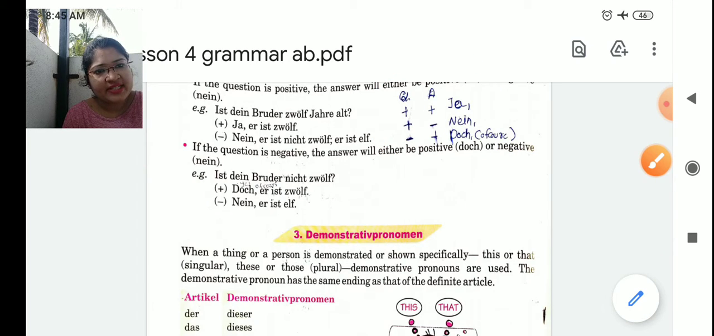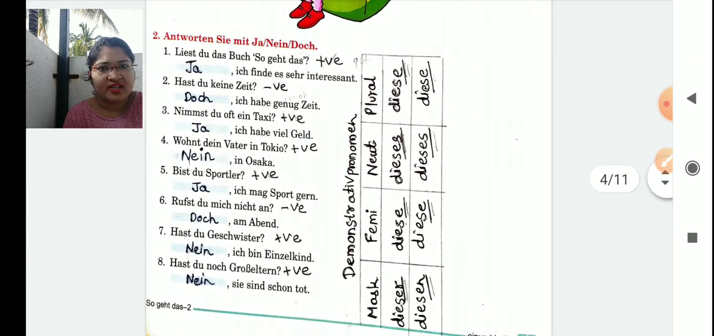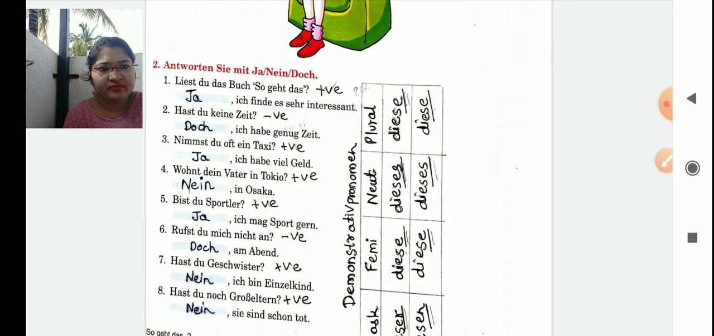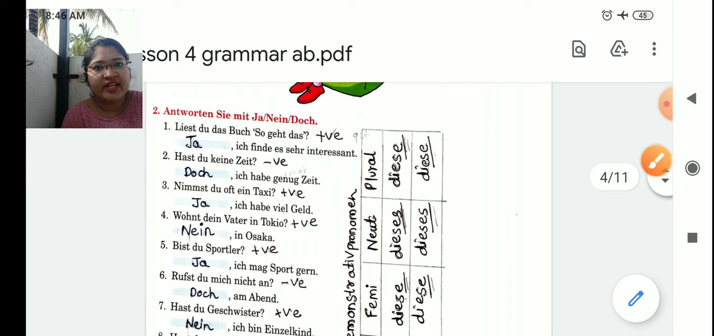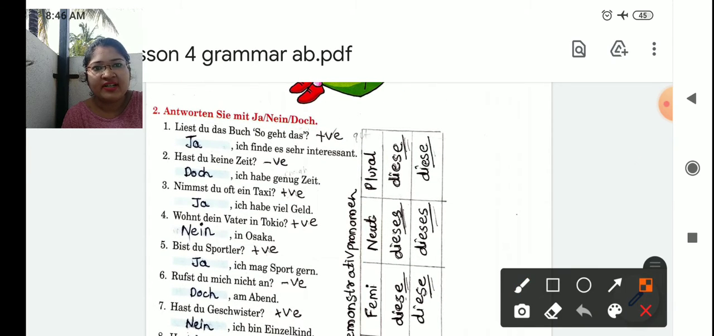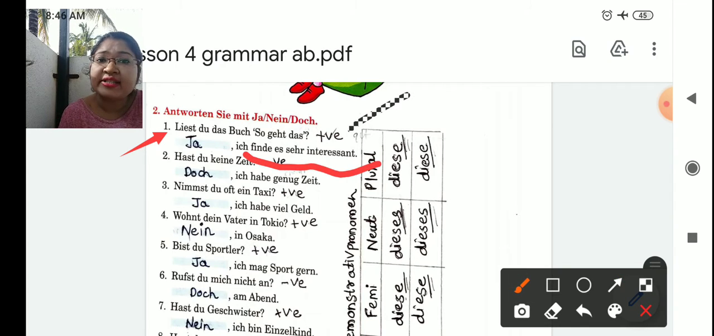Let's solve some more examples, then it will be clear to you, students. See. Question second. In front of all the questions I have written whether that question is positive or negative, so that you can easily find the answer. The first one is, "Liest du das Buch, so geht das?" Do you read the book? Answer is yeah. "Ich finde es sehr interessant." So with this line, you can guess, it is the positive answer. Question is positive, answer is positive, use ja.